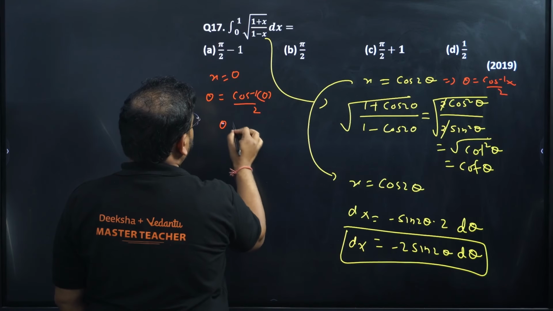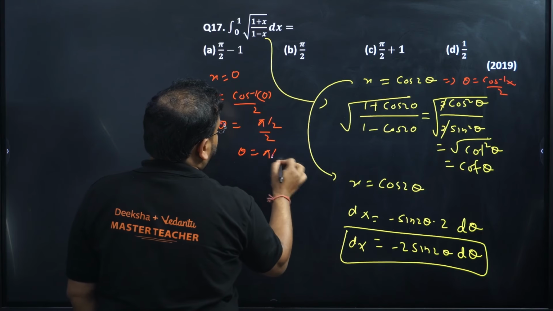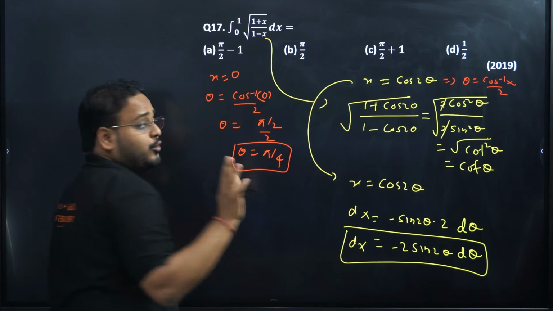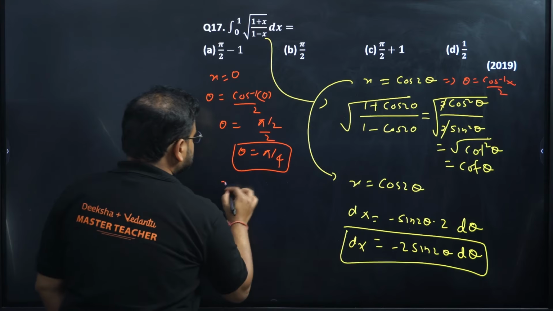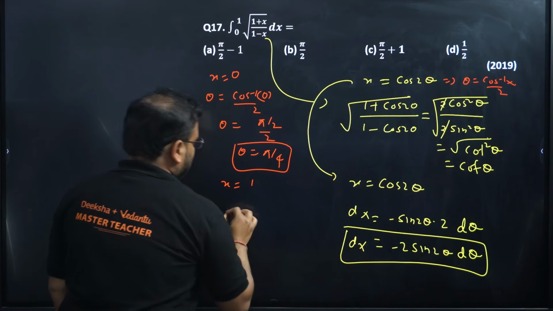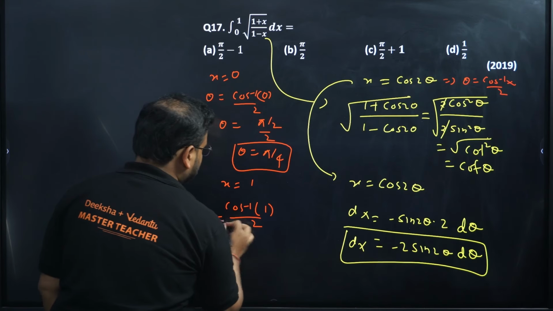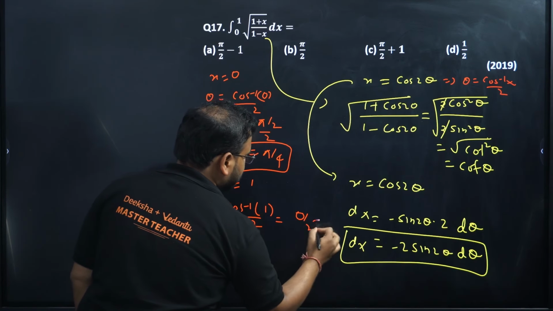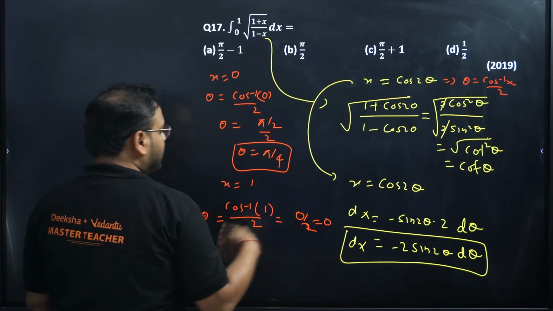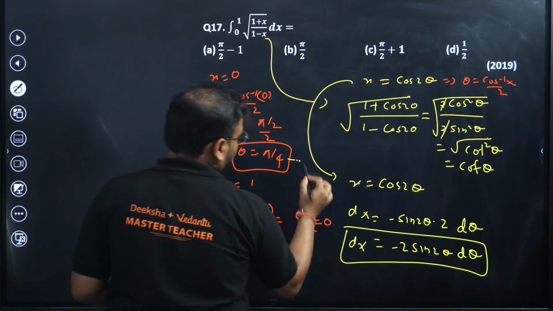Cos inverse of 0 is pi by 2, so theta will be pi by 4. Now when x is 1, I'll get cos inverse of 1 upon 2 as my theta value. It'll become 0 by 2, so basically 0. So my limit is now known. The limit value is over here pi by 4 and over here 0.